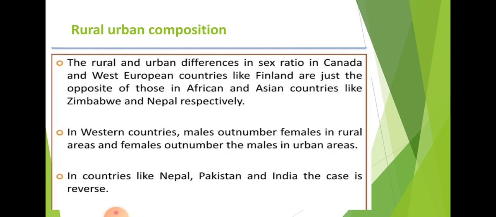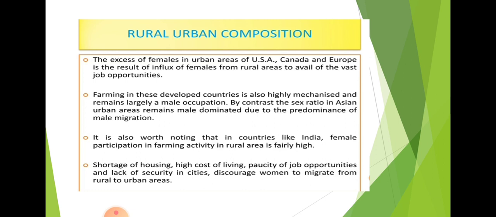Moreover, farming in the developed regions is mostly mechanized and dominated by the male members of the family. In the USA, Canada and all these developed countries, farming is very mechanized, so it is dominated by male family members. But side by side, in Nepal, Pakistan and similar areas, in developing countries the males migrate to urban centers for job opportunities. In our country too, the male population goes to the market in urban areas for job opportunities.